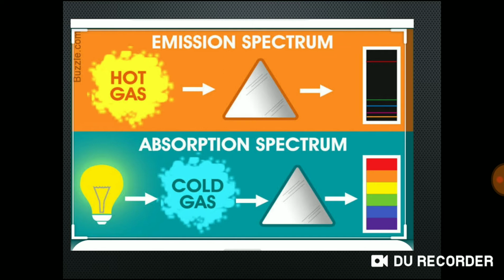But absorption spectrum, it's not like that. When light passes through the absorbing material like cold gas, and then the light is passed through the prism, it undergoes dissipation, right?